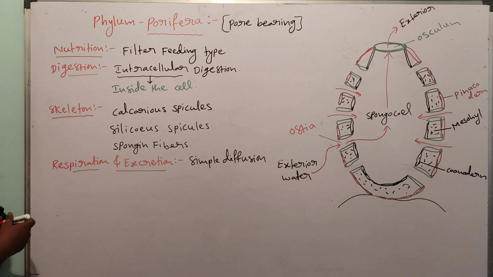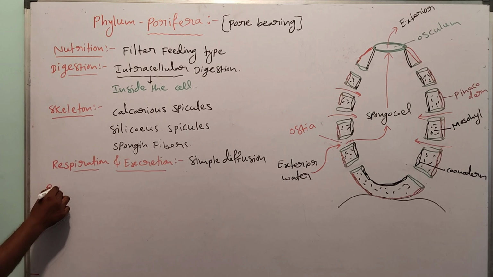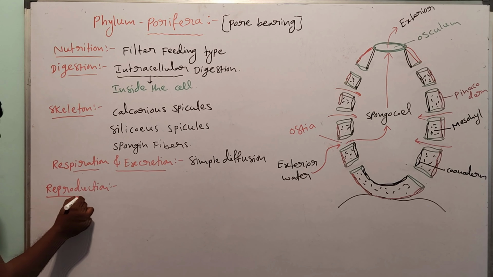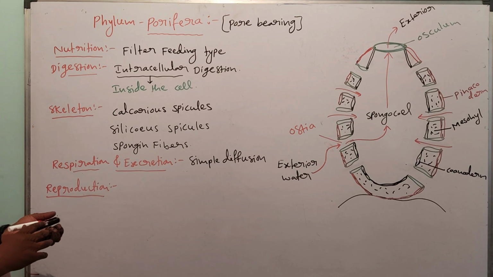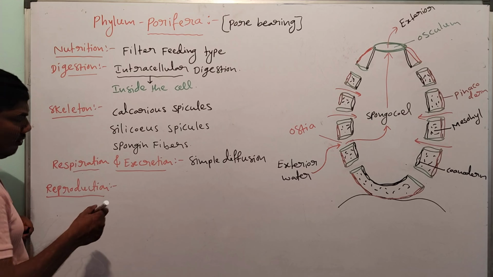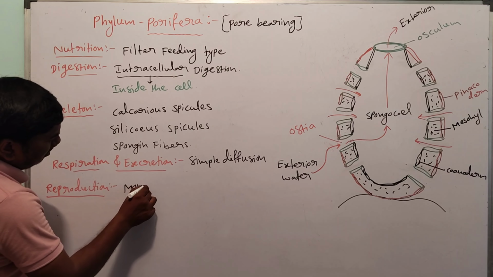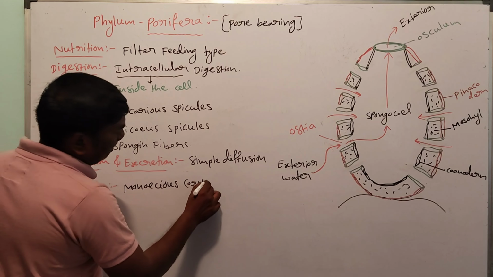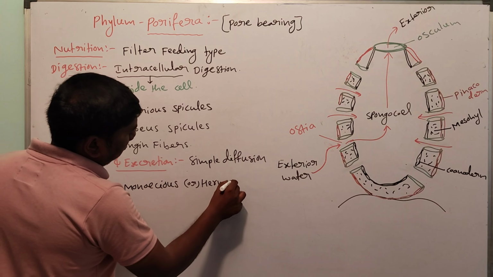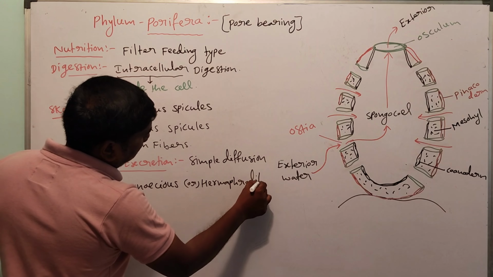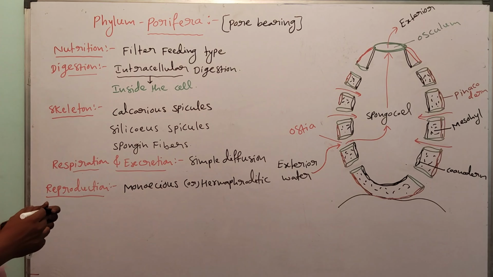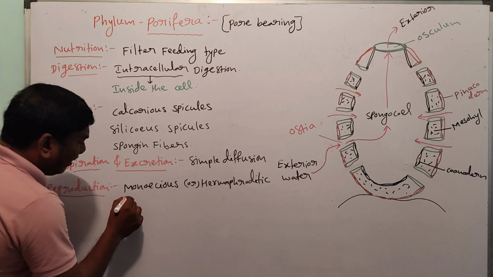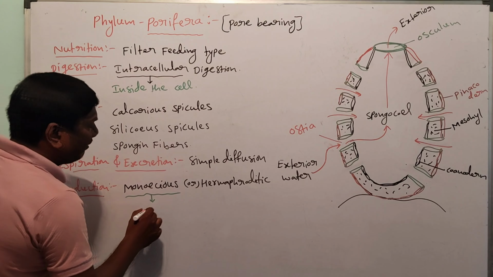Next one, reproduction. So in reproduction, these are monoecious or hermaphroditic. Monoecious means a single parent produces the male and female gametes.